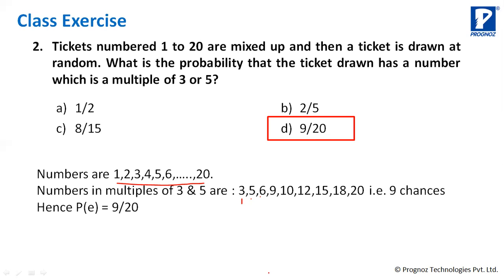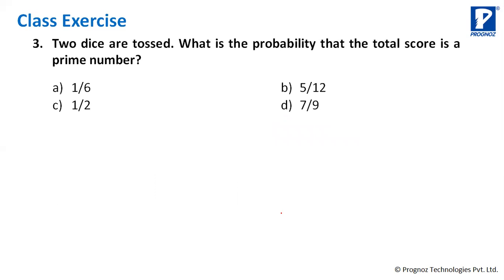So possible number of events कितने होंगे? आप just count कर लो. This is 1, 2, 3, 4, 5, 6, 7, 8, 9. So there are 9 chances, 9 events which are favorable to you. And total events 20 हैं, 20 tickets से total events 20 हैं. So favorable chances are 9 when the tickets will be multiple of 3 or 5 and total events are 20. So 9 by 20 is the answer.